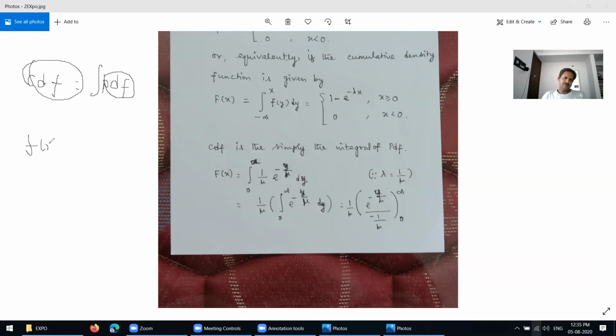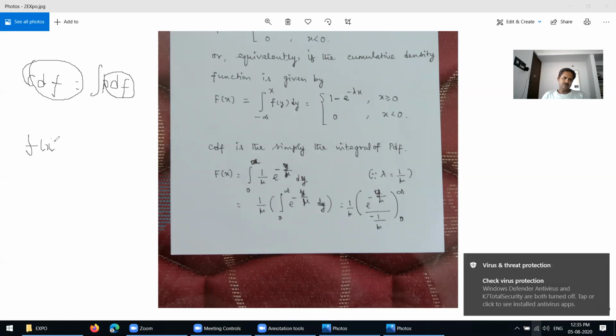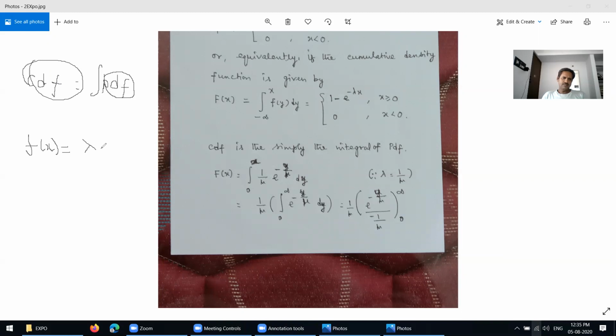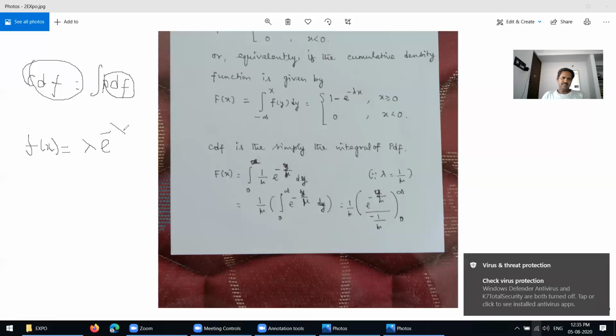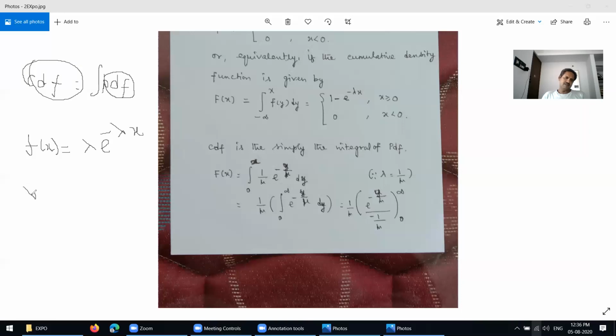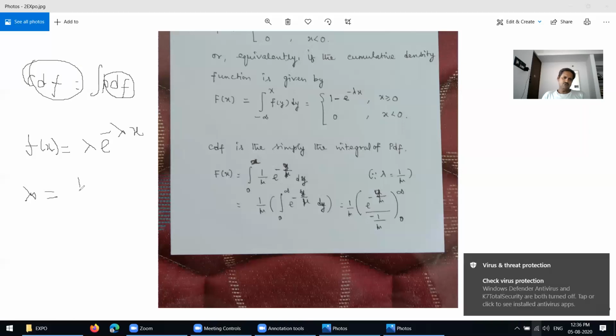What is the PDF? Already we know that the PDF equals lambda into e power minus lambda x. What is lambda? Lambda is a parameter, and it is equal to 1 over mu.